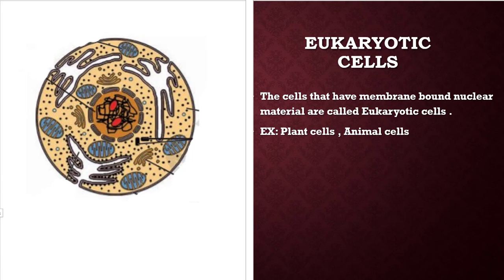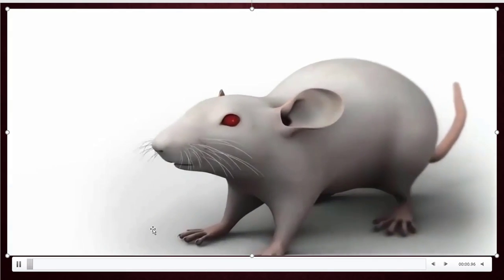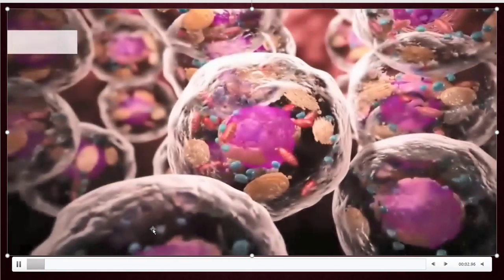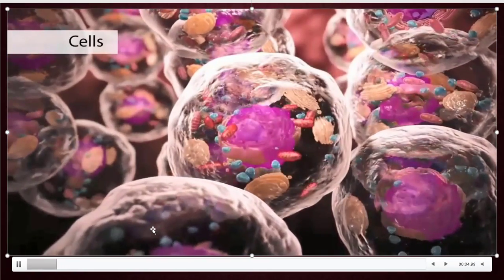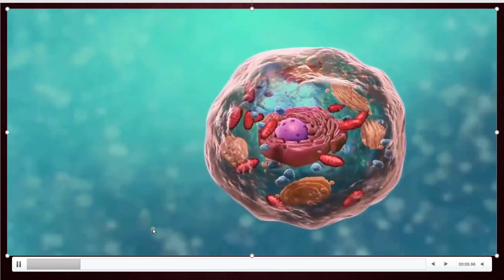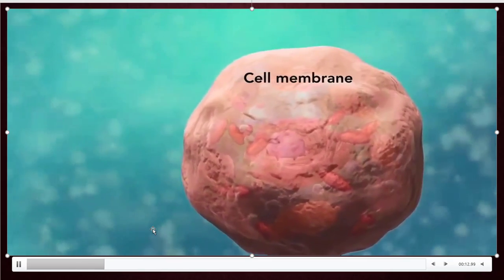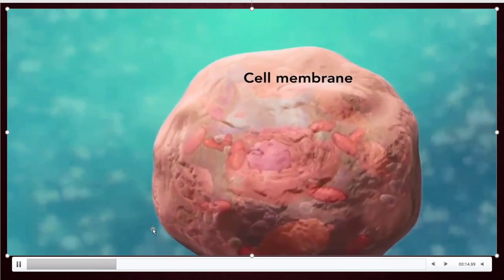Now I want to show you the difference between prokaryotic and eukaryotic cells with the help of a video. Okay, observe it carefully. What is the difference between these two cells? You are observing the cells in a rat. These are animal cells. Animal cells have a cell membrane only, not a cell wall.